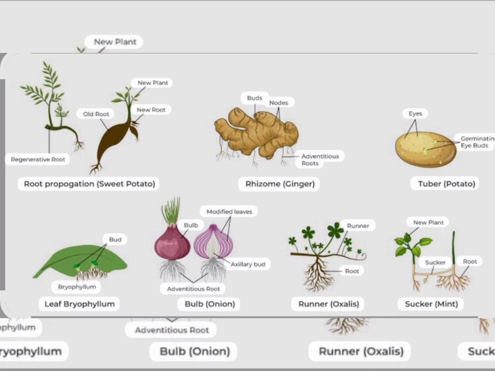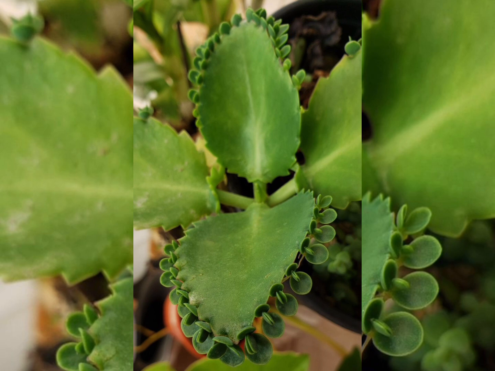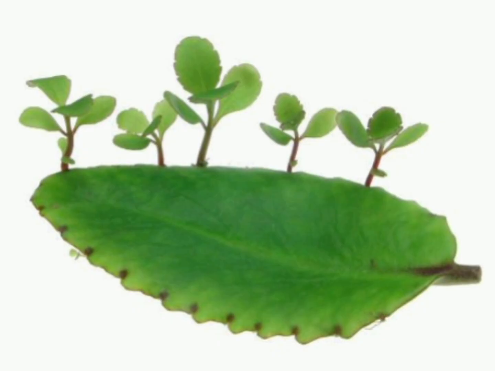Vegetative propagation. It is a type of asexual reproduction which we find in plants. Here, reproduction takes place from a vegetative part other than the reproductive part, such as root, stem, leaf. Example is the Bryophyllum leaf. As the leaf falls on the ground, the buds present on the marginal side of the leaf develop into a new plant. This process occurs naturally.